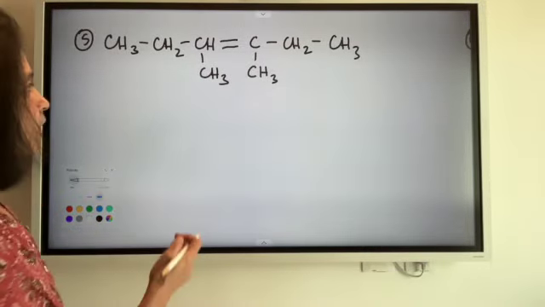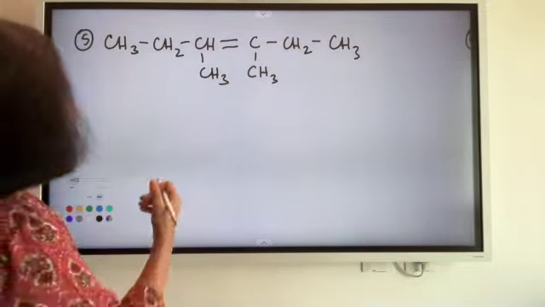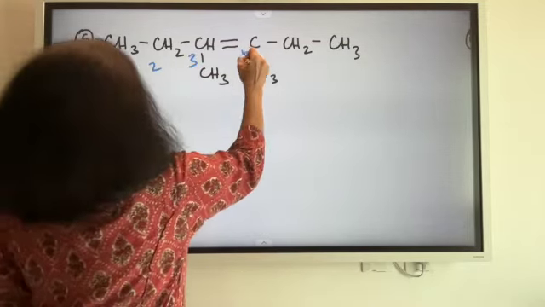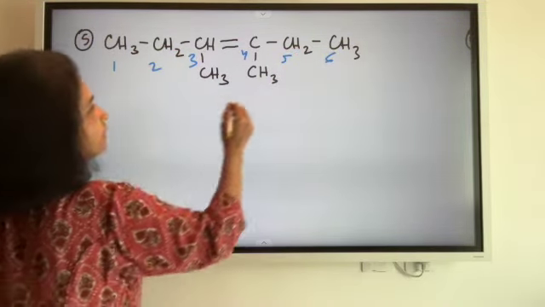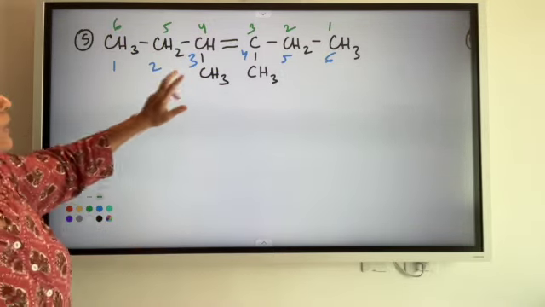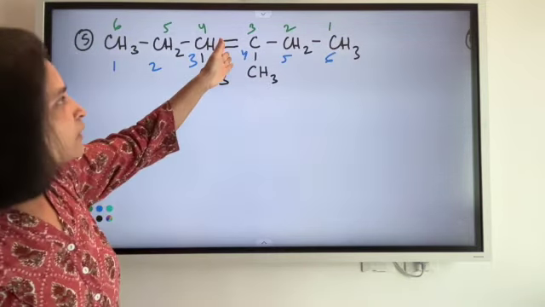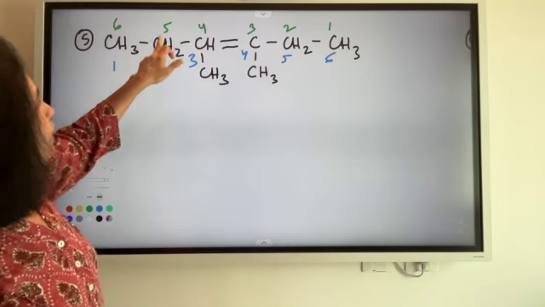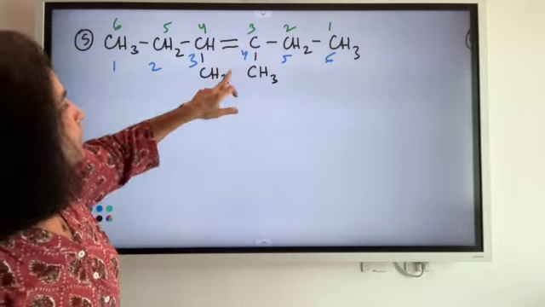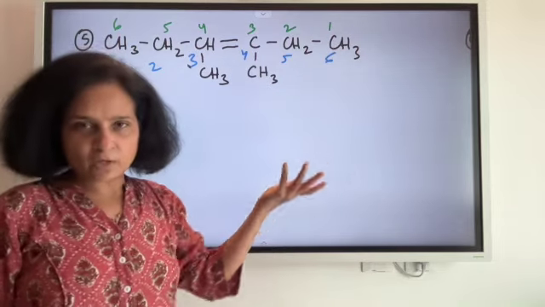Let's look at this. So again we have two substituent groups. This time we have the same kind of substituent groups, which are the methyl groups here. So if you look at the longest chain, 1 2 3 4 5 6, या फिर 1 2 3 4 5 6, कौन सा चूज करना है, ब्लू या ग्रीन? अब if you look at the position of the double bond, बेचारा substituent group तो ऐसे ही neglect हो गया है, priority तो double bond को मिल रही है. Now if you look at the green one, according to the green one, the double bond is on the third carbon. According to the blue one, the double bond is again on the third carbon. तो किसी को भी चूज कर लो, क्या फर्क पड़ता है.